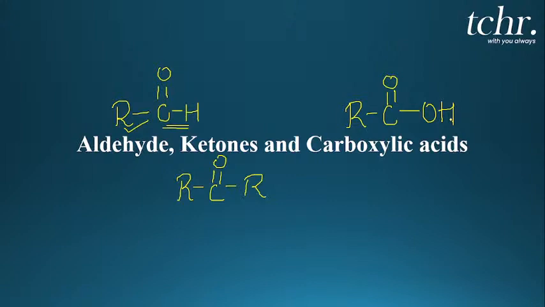Students, apart from this, there are other carbonyl carbon containing functional groups as well. In this class, we'll be studying mainly about aldehydes, ketones, and carboxylic acids. Apart from that, we come across acyl halides. What do you mean by acyl halides? If a halogen atom is bonded to the carbonyl group like acyl chloride, any halogen atom bonded to the carbonyl group, we call it acyl halides.